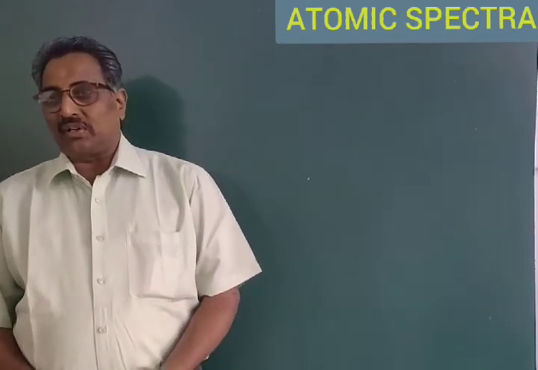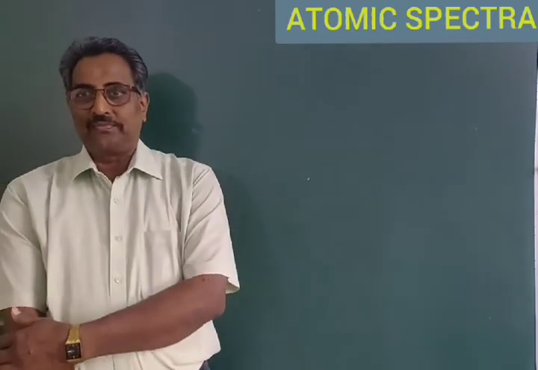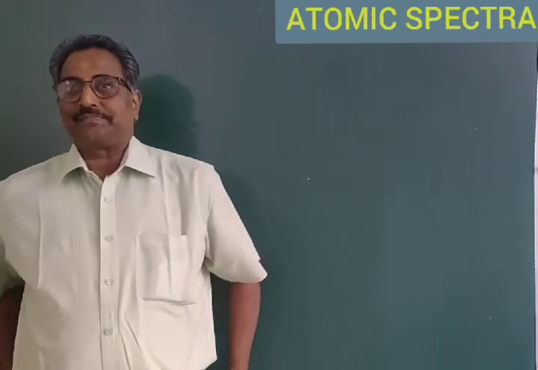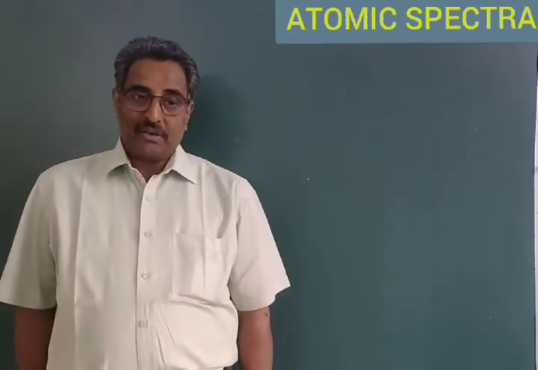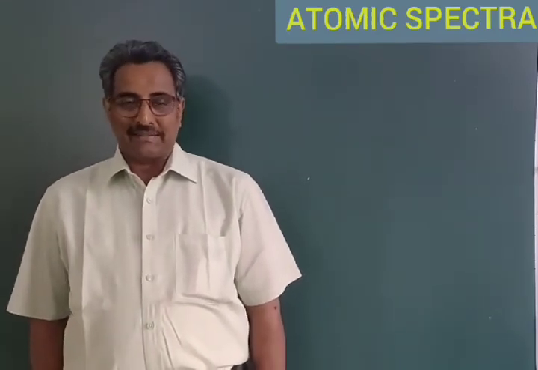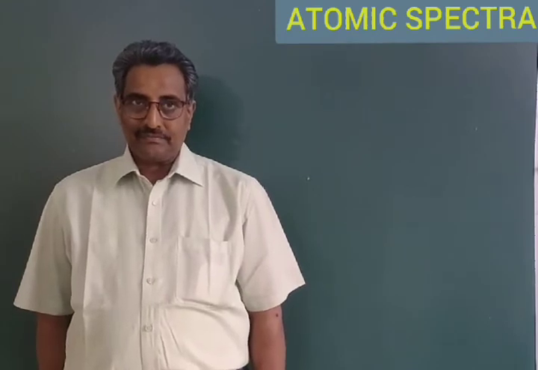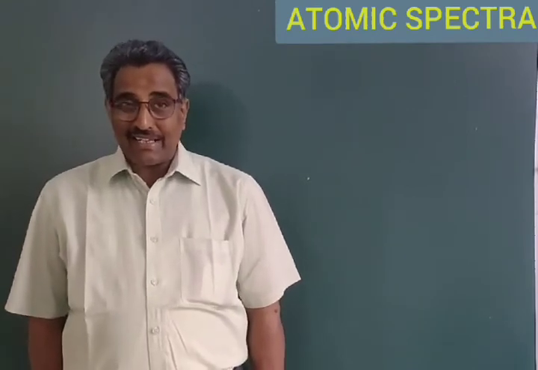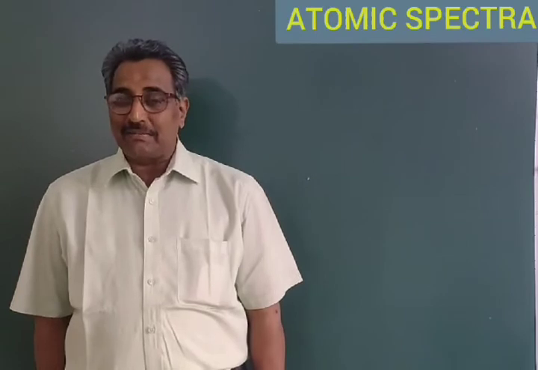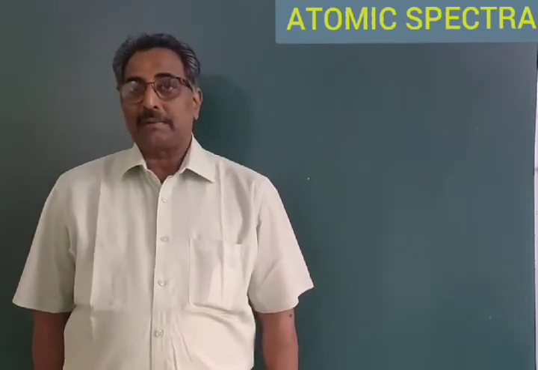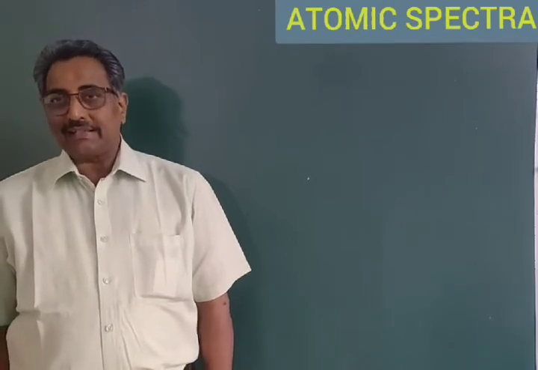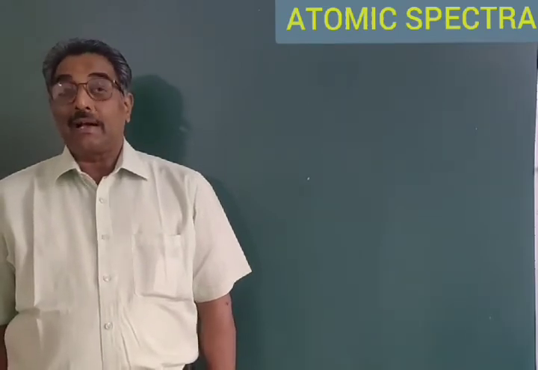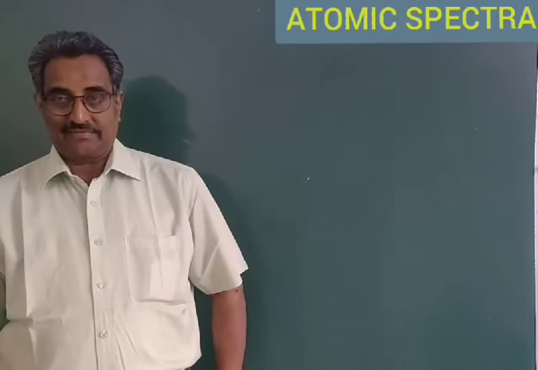Next, let us go to another kind of spectra known as absorption spectra. Absorption spectra are also the line spectra. When white light containing all the frequencies in the visible region is passed through cold gases, these gases absorb certain radiations.